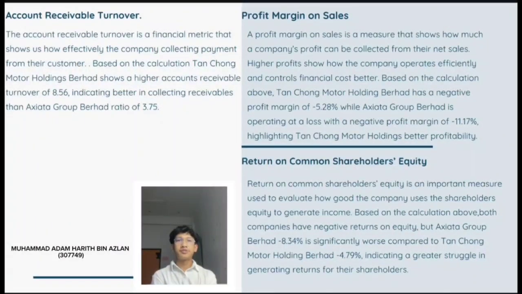Next is return on common shareholder equity. Return on common shareholder equity is an important measure used to evaluate how well the company uses shareholder equity to generate income. On the calculation, both companies have negative return on equity, but Axiata Group Berhad, at negative 8.34%, is significantly worse compared to Tanjong Motor Holding Berhad, at negative 4.79%, indicating a greater struggle in generating return for their shareholders.